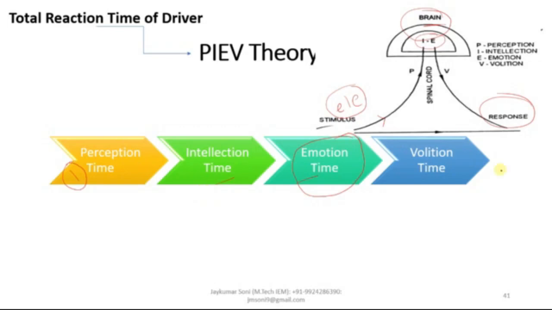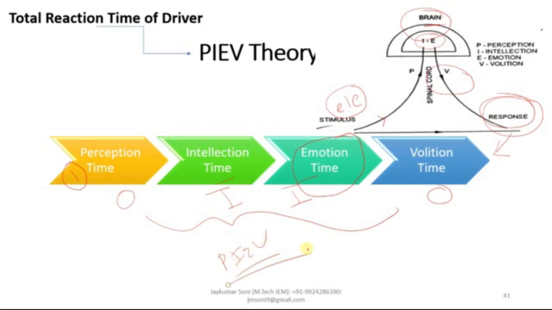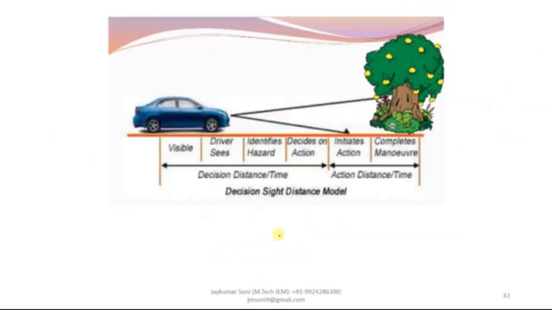And ultimately, you will take a decision to apply the brakes, and the decision will be done as the response taken. So, this happens outside the brain, this also happens outside the brain, this happens inside the brain. Cumulatively their total comes as the PIEV theory. So volition time is the time taken for the final action. These are the processes which are involved.